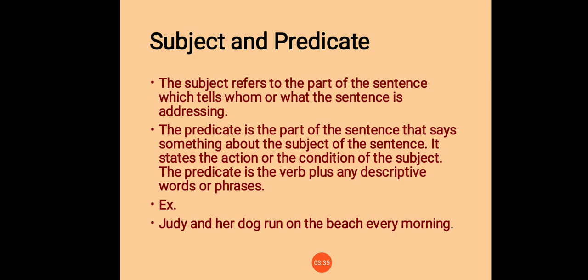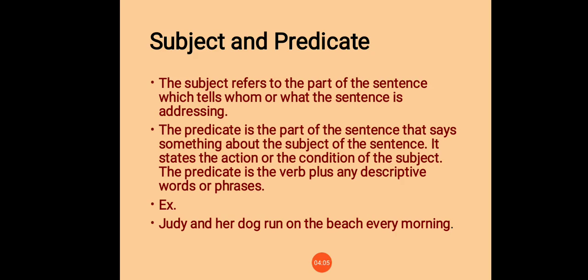Now let's recall what a subject is and what a predicate is in a sentence. The subject refers to the part of the sentence which tells whom or what the sentence is addressing. Or we can say that the doer of the action in a sentence is the subject.